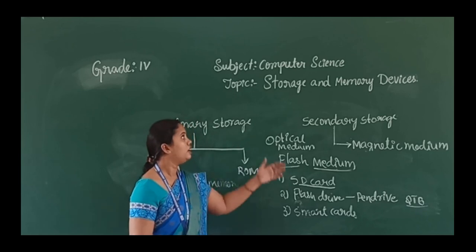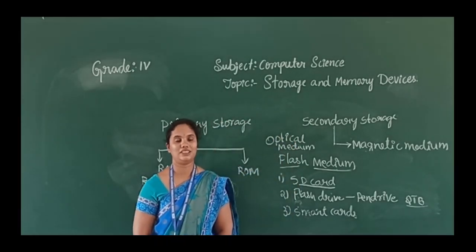So this is about the storage and memory devices. Thank you.